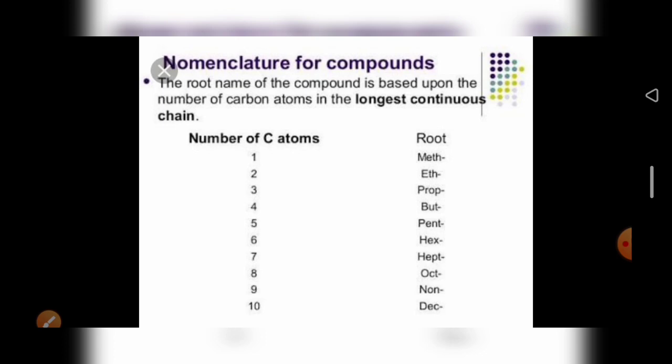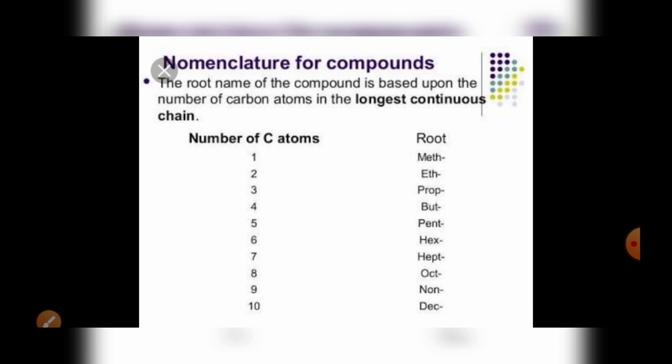Later in this class itself, we will see how we use the nomenclature, with all the side chains and the functional groups. So you must know the number of carbon atoms and the root word. You have to learn this by heart: how many carbons are present, meaning what root word will be used.